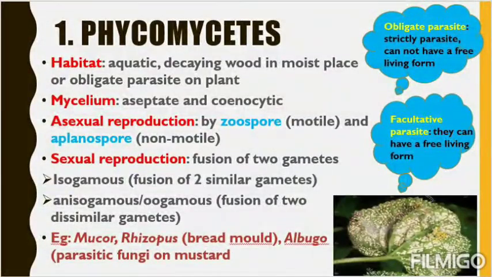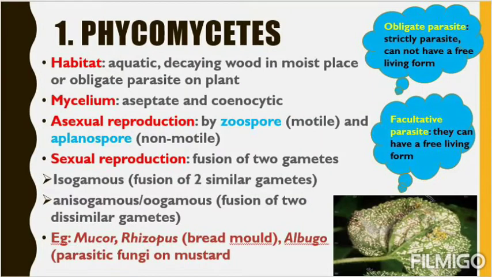And obligate parasite on plants. See, obligate, this is a new term, what does that mean? Obligate means strict. They are strict parasites on plants. They are so bad. Obligate means strictly they will stay on the plant as parasite. They don't have a free living form. If you separate them from the plant, they will die. They cannot survive. They will always be present as parasites on the plant.